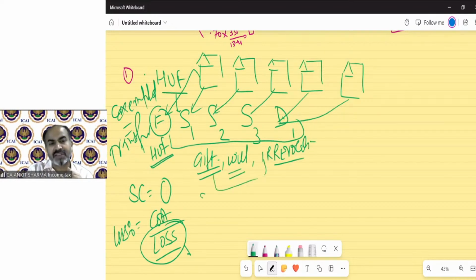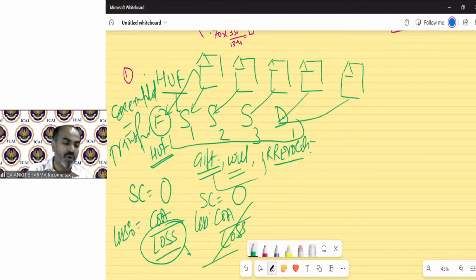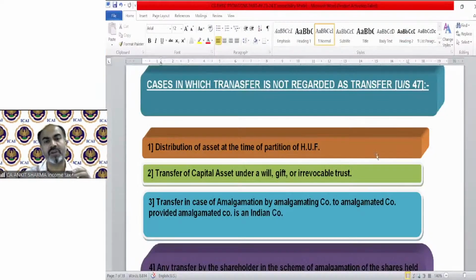In all of these cases, again, there is no sale consideration and cost needs to be reduced. So there will always be a loss. So this loss also is not going to be treated as transfer. We have discussed the definition of transfer, that gift is transfer. But I've told you that later on it has been exempted. So this is the concept. It has been exempted from the definition of transfer. In all the cases we are going to discuss under section 47, the same concept is applicable in almost all cases.